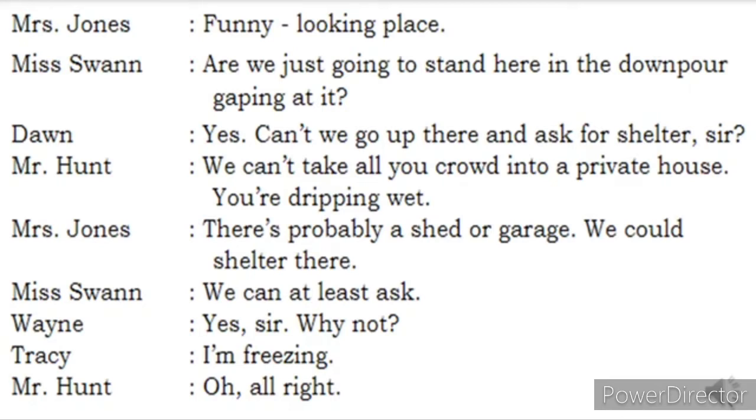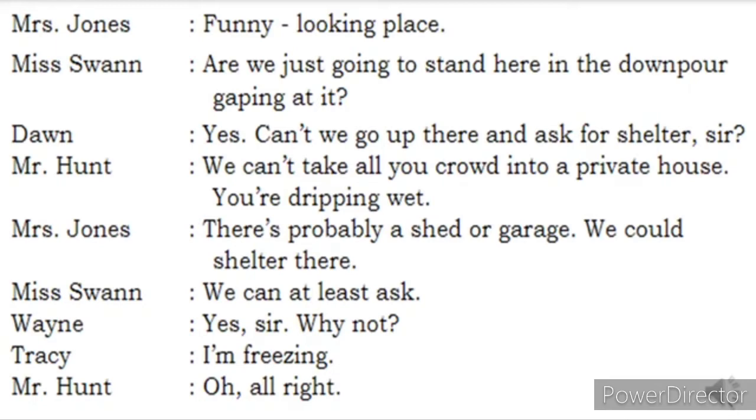Mrs. John says, there is probably a shed or garage. We could shelter there. I could see a garage or a shed over there. We can shelter over there. Miss Swan says, we can at least ask. Instead of standing like this, let us go and ask. Wayne says, yes sir, why not? Tracy says, I'm freezing. Come on sir, please let us go, was the indication of them. Then Mr. Hunt finally agreed. Oh, all right, let's move.